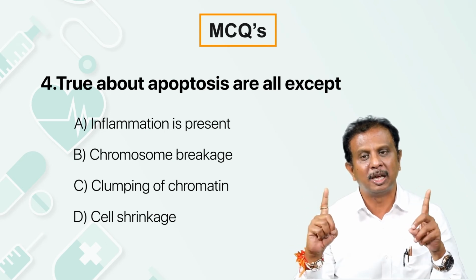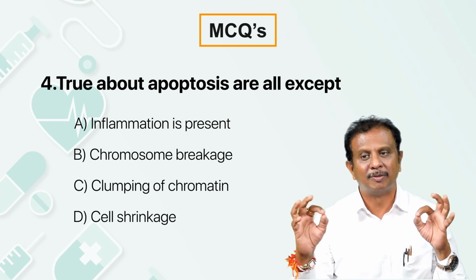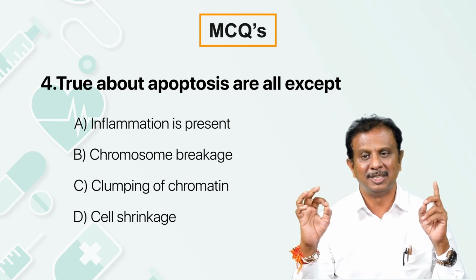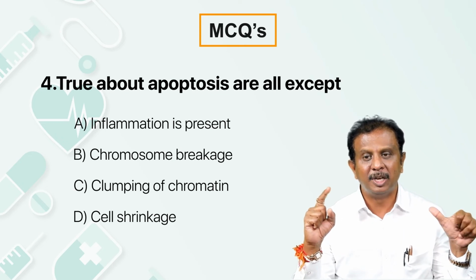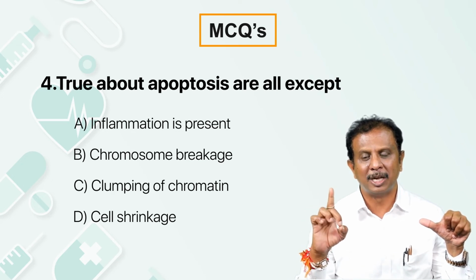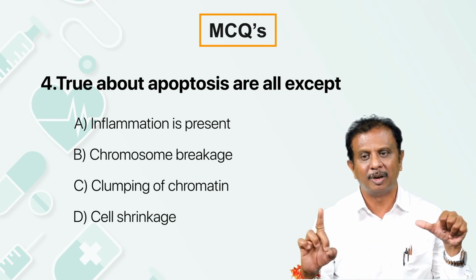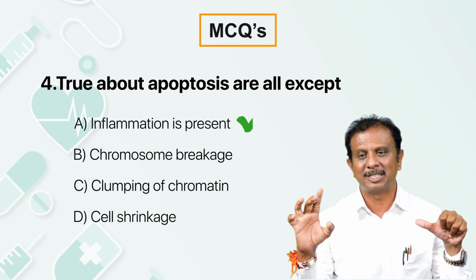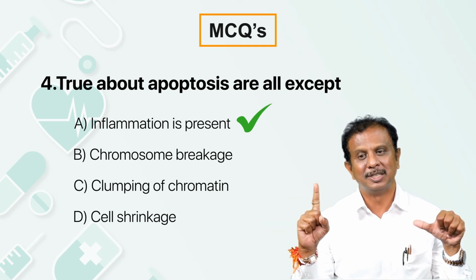You need to be very careful, whether you're reading the stem or the distractor, to look for the negativity being present there. True about apoptosis are all except inflammation is present. We all know in apoptosis there won't be damage to the cell membrane, there won't be release of DAMPs, so there can be no question of inflammation. So the answer will be first, A: inflammation is never present in apoptosis.